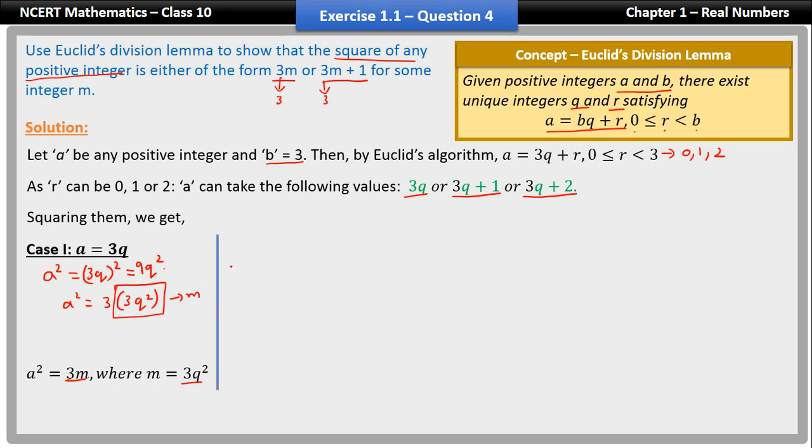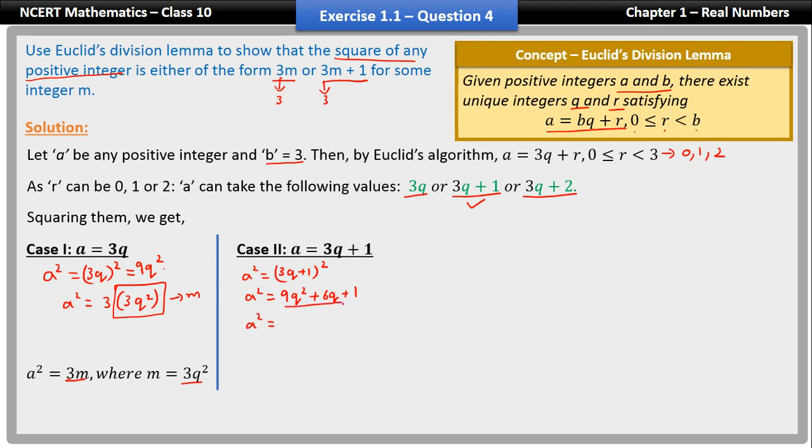Now let's look at case number 2. Here case 2 is a is equal to 3q plus 1. Now if a is equal to 3q plus 1, let's square them. A square is equal to 3q plus 1 whole square. So a square is 9q square plus 6q plus 1. Now let's take 3 common from these two terms.